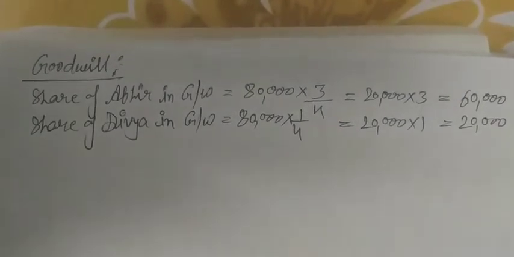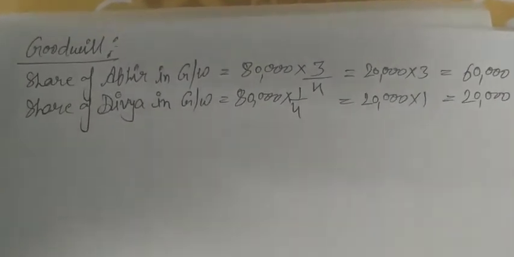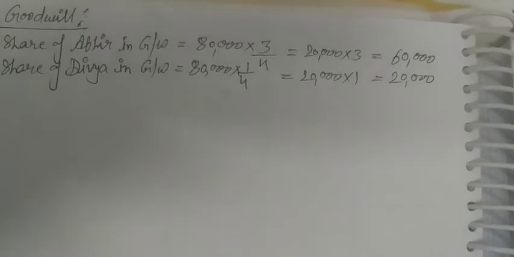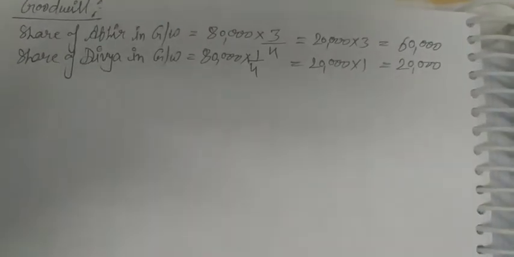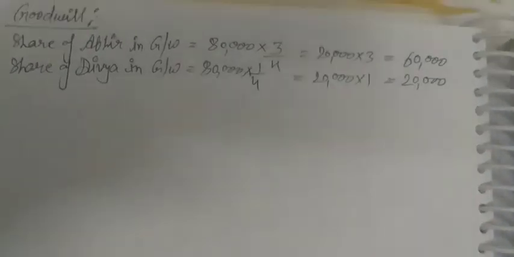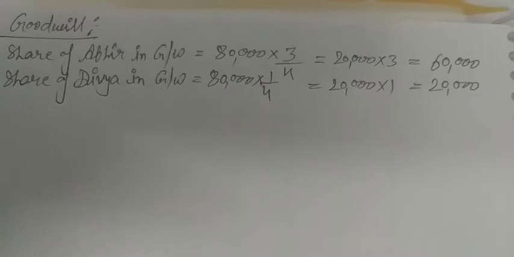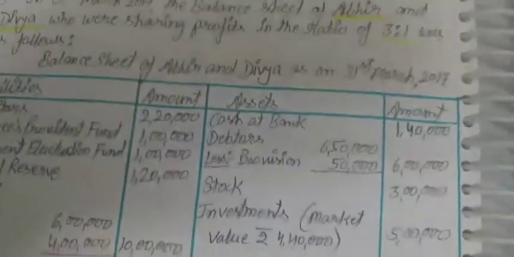So now the journal entry will be passed according to the goodwill, that is cash account debit to premium for goodwill, and premium for goodwill account debit to sacrifice partners. So according to the first journal entry related to goodwill, the journal entry will be passed in the partners capital account.